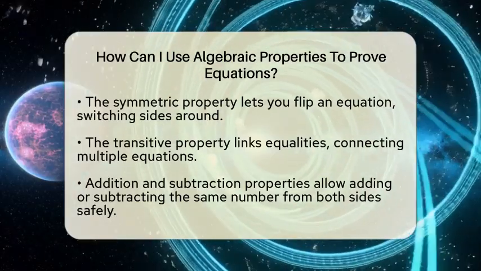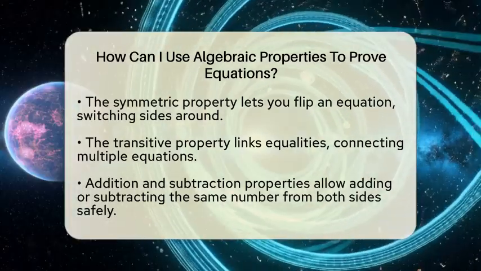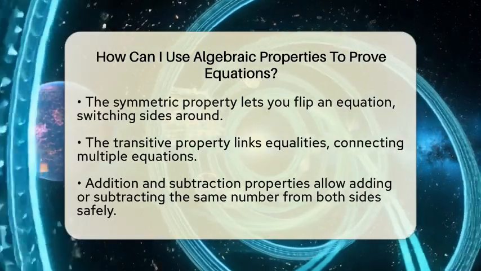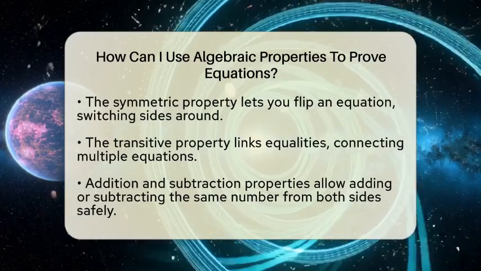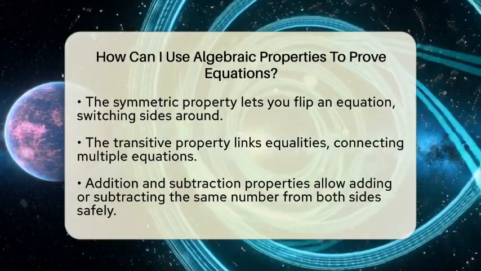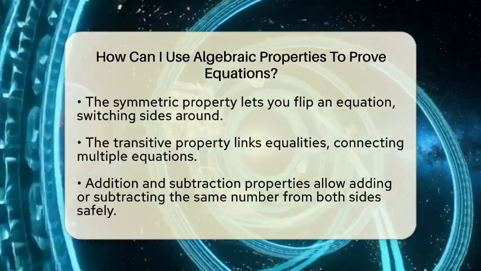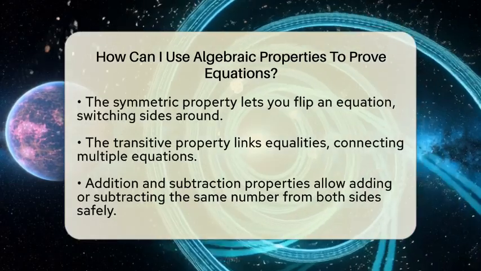When working with equations, you often need to add or subtract the same number from both sides. The addition and subtraction properties of equality make this safe. For example, if you have 3x plus 5 equals 11, you can subtract 5 from both sides to get 3x equals 6. Then, dividing both sides by 3 using the division property of equality shows that x equals 2.